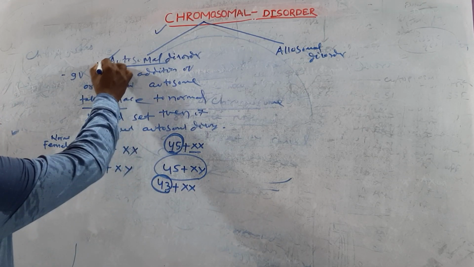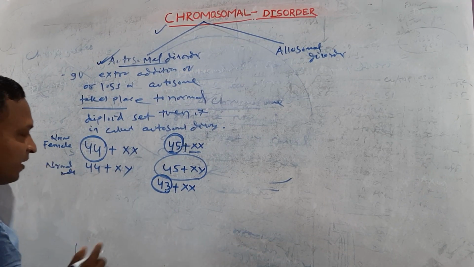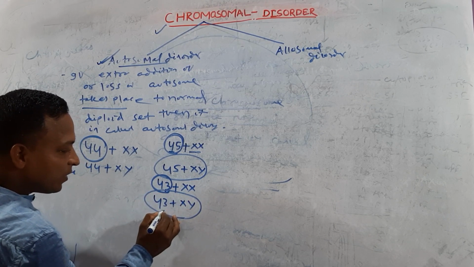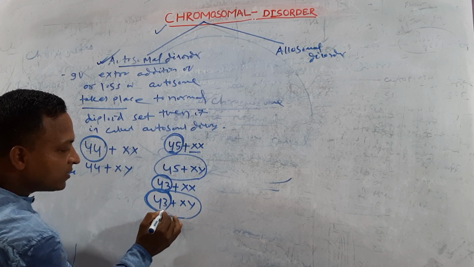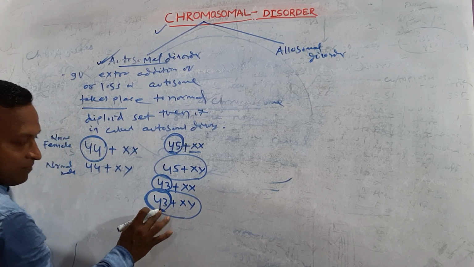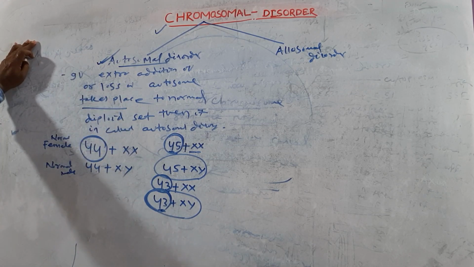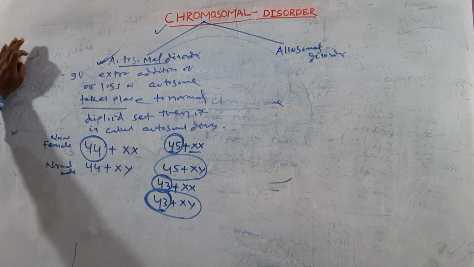So it is an autosomal disorder. If 43 plus XY, this male is going with autosomal disorder, containing one autosome less. So this is the basic fundamental about autosomal disorder.